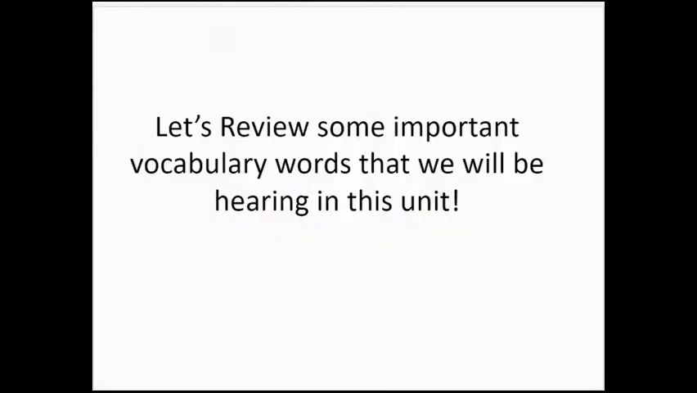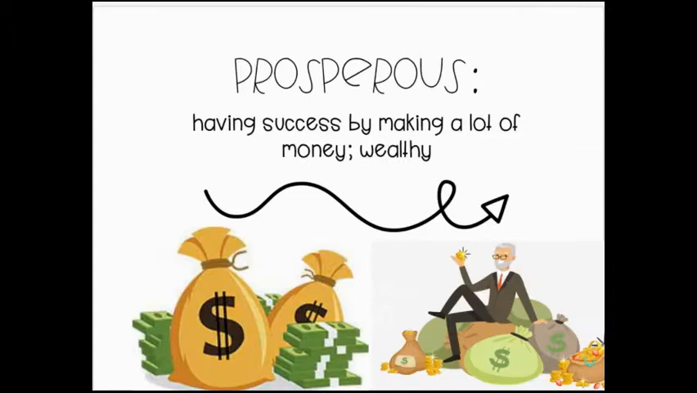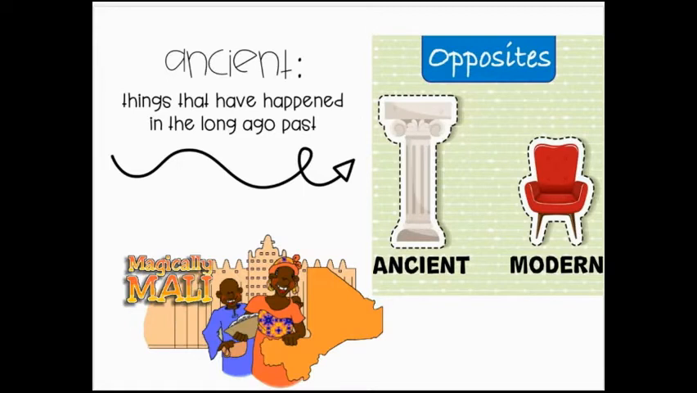Okay, we're going to review some important vocabulary words that you've definitely heard already in this unit of ancient civilizations. Let's talk about it now. So some important words that you've heard before and will hear again, you need to remember the meaning of, are ancient. Ancient means things that have happened long ago in the past.